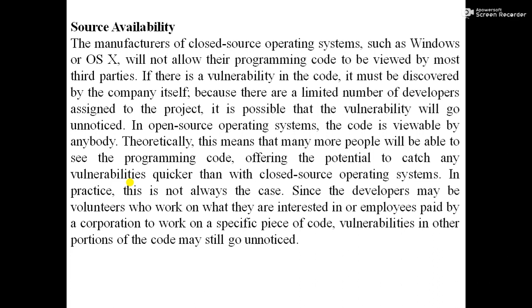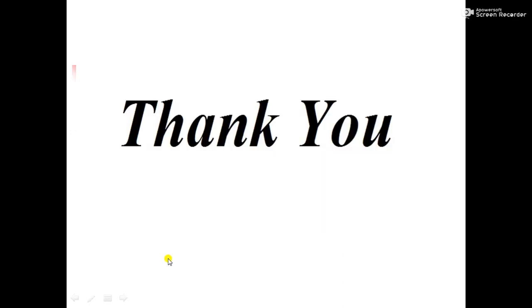Now the next difference is source availability. The source code is freely available in case of open source, and for closed source operating system, the source code is available only for the company. No third party can view or modify that particular source code. So here the basic difference between the open source and closed source operating system is related to the source code or program or whatever software code is there for the user.